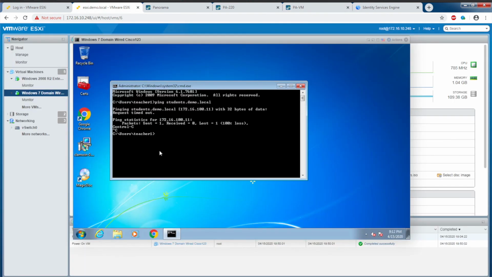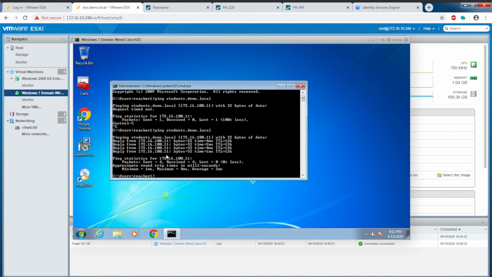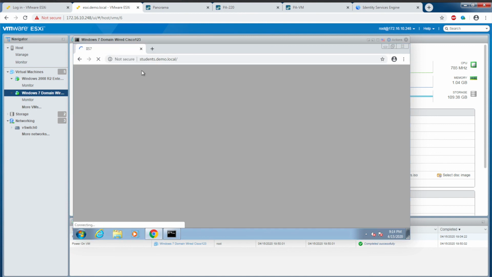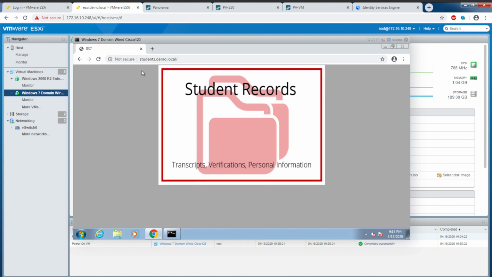So now from a policy perspective, we can see teacher 1 now has access to the students.demo.local server in the data center. And if I bring up a web browser and go to students.demo.local, I should, as a teacher, now have access because the teacher's SGT is mapped to the educator's dynamic address group.